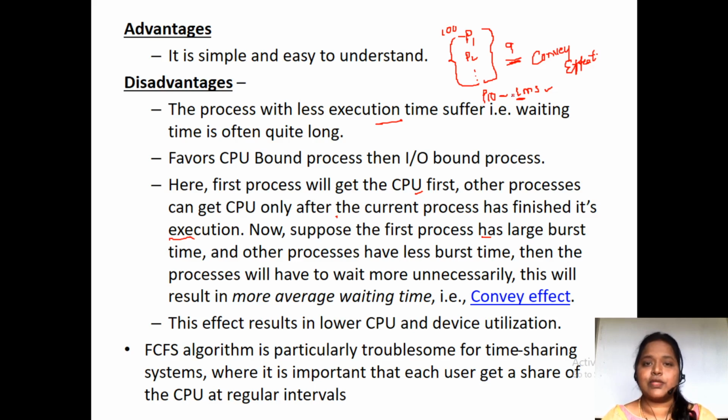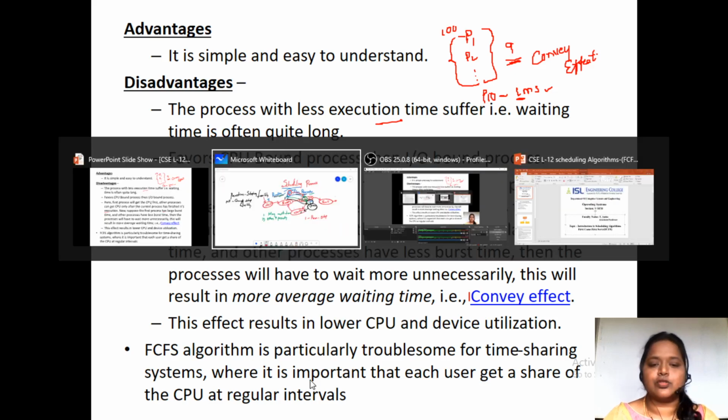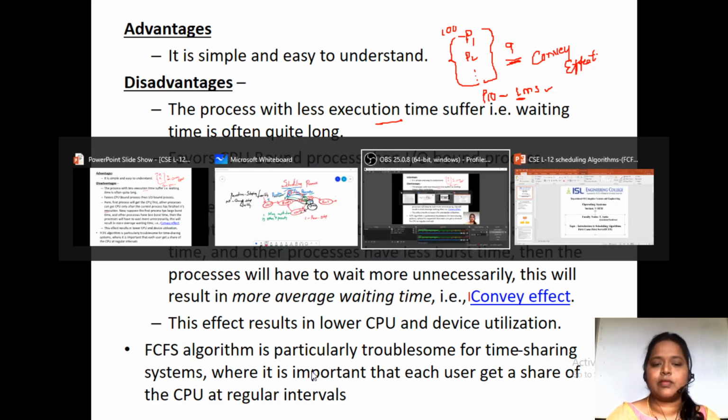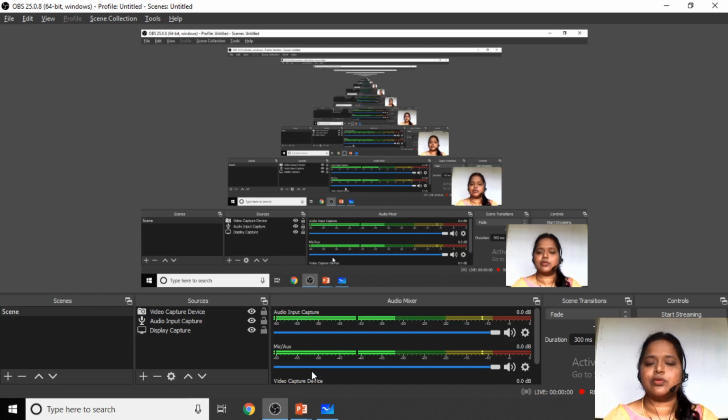So the drawback of this first come first serve algorithm is that it suffers from the convoy effect. Here more waiting time is incurred by the processes which have less burst time. And this algorithm is troublesome for time sharing systems, where it is important that each user gets a share of CPU time at regular intervals. So it is very difficult for time sharing systems to work with this. Fine.